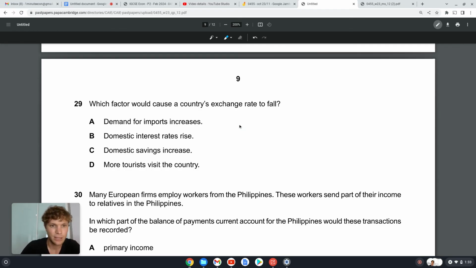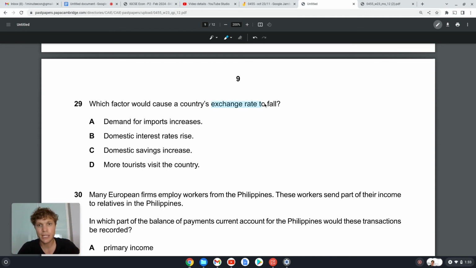Okay, domestic interest rate rises. No, there would be less supply, so our money would actually get stronger. C, domestic savings increase. No, then there would be less supply of our money, so then our money would get stronger, the exchange rate would rise. More tourists visit our country. No, then there's more demand for our product, our money, so then the value increases, the exchange rate increases.